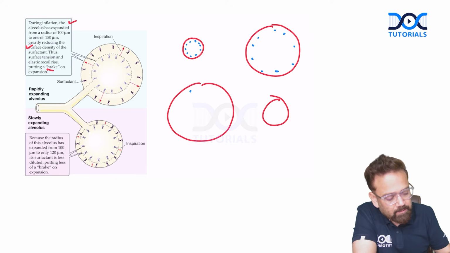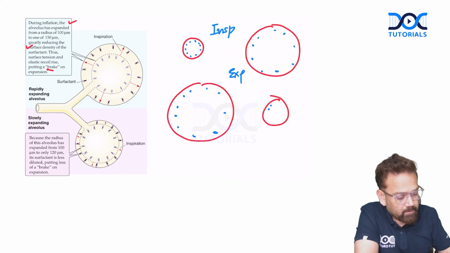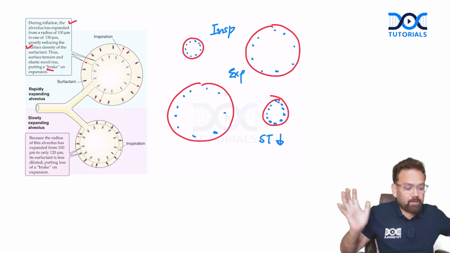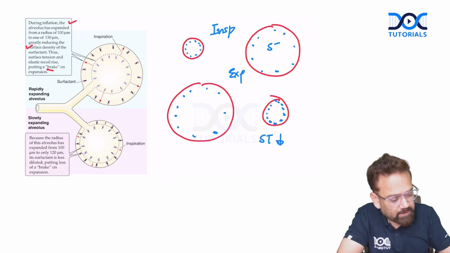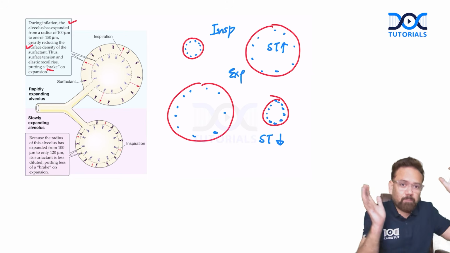And this is your inspiration, this is your expiration, and when expiration is going to happen, it is coming closer and closer, and surface tension will decrease so that it can again expand. Here, surface tension will increase so that it should put a brake on expansion, it should come back.